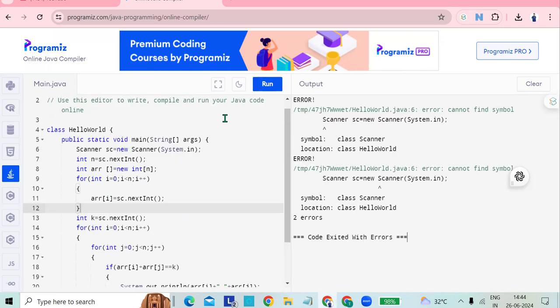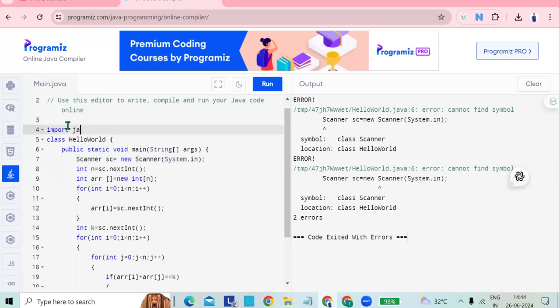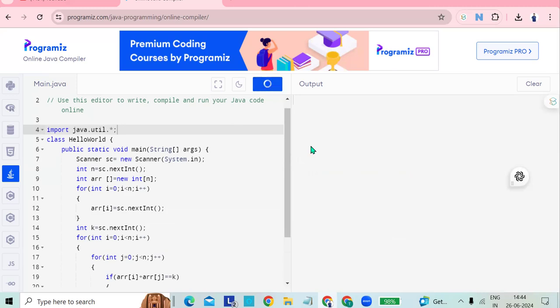And we are having the error on the line new Scanner(System.in). Okay, we have to write the import java.util.*; so there are no errors.